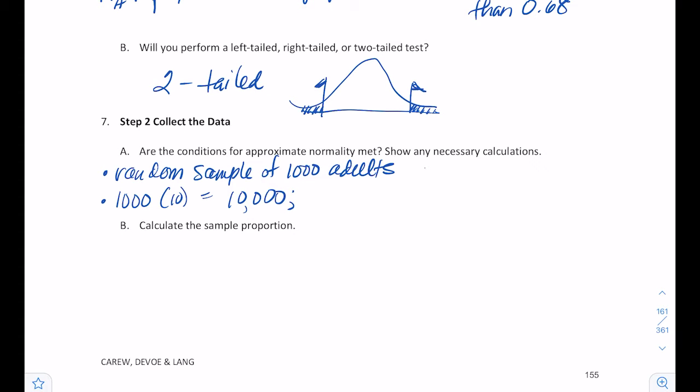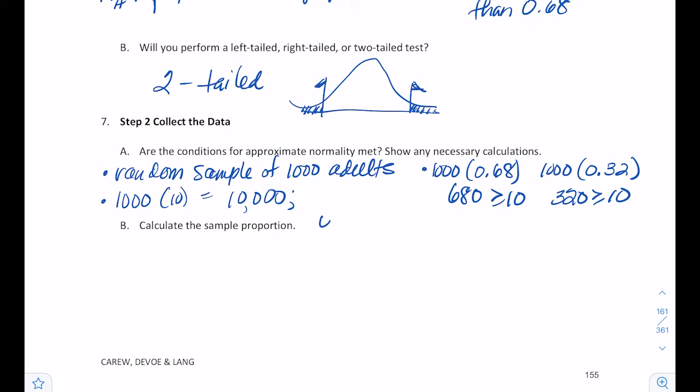And then the last condition I need to check is my success-failure. I'm going to take my n and multiply it by p, which was 0.68, and then I'm going to take n and multiply it by 1 minus p, so 1 minus 0.68 gives me 0.32. Here you get 680, which is obviously greater than or equal to 10. And for the failure, you get 320, which is also greater than or equal to 10. So yes, it's safe to use the normal model or to assume normality.